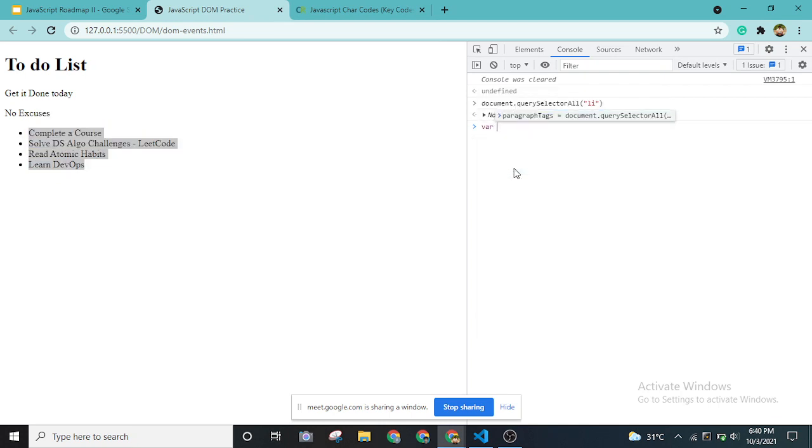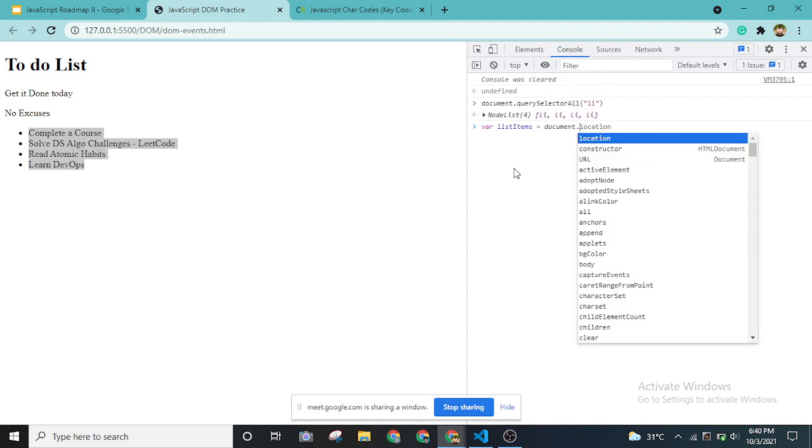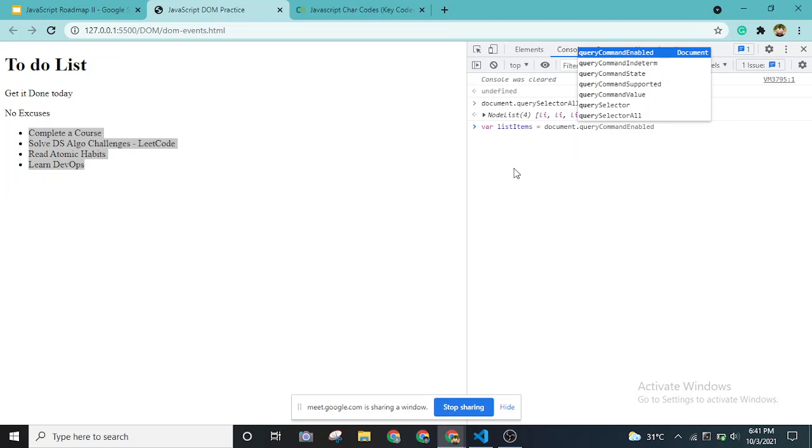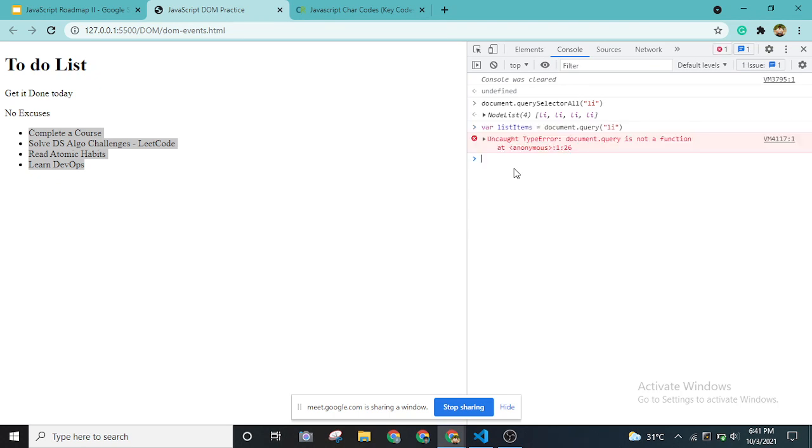Let's say I'm storing this inside a variable called list items, and I'm going to store all of these using querySelectorAll, and I'm using li as the argument. Sorry, I didn't write querySelectorAll at first, my mistake.